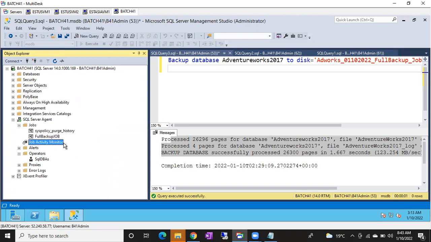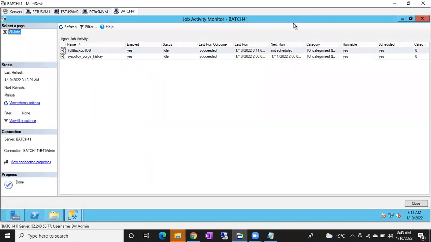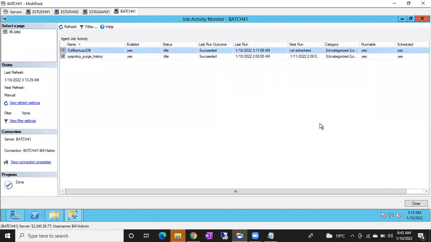We are going to monitor all the jobs using the job activity monitor. Double click on job activity monitor. You can see all the jobs that are created. You cannot see all the steps. In the full backup job we have 2 steps, but you can see only the job, you cannot see the steps. And you can see next run is not scheduled. Last run is today's date, 3/11, we just ran it now, and next run is not scheduled. That means it won't run, guys. Next Sunday it won't run. What might be the reason?